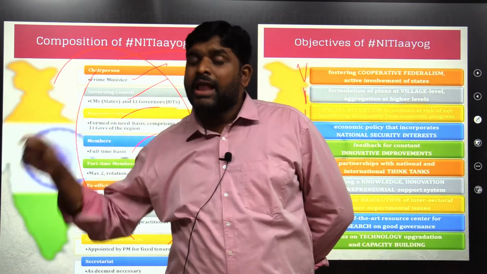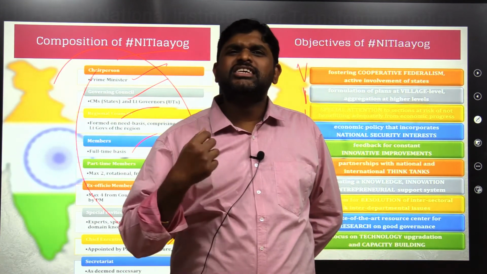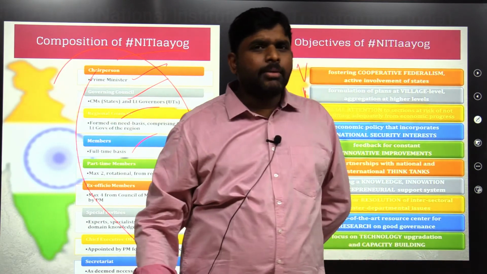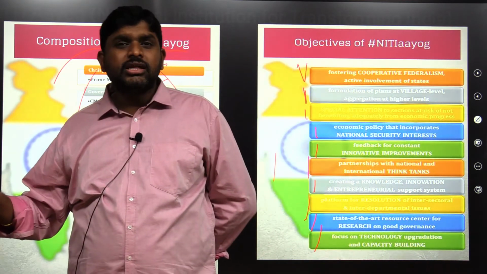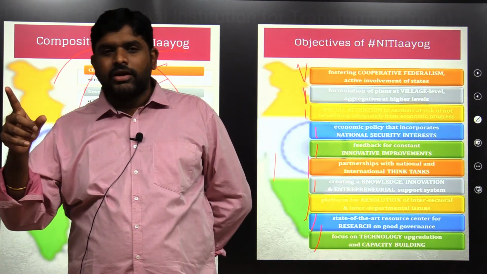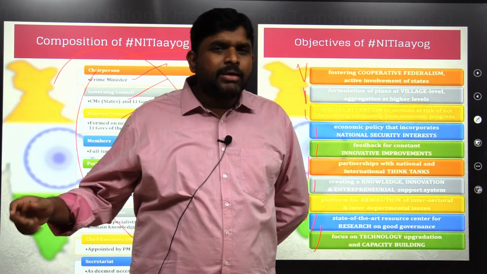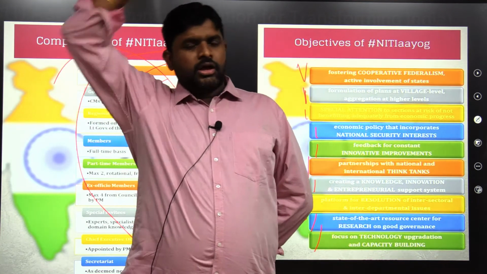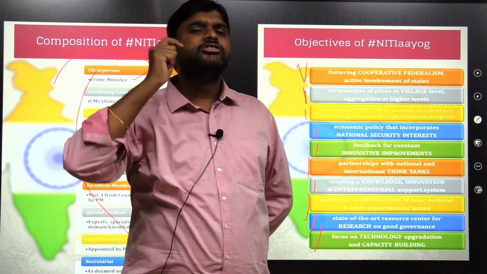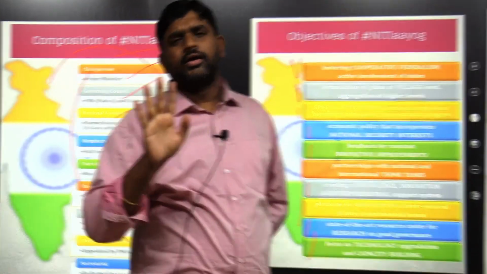Number two, the Planning Commission had the power to make policy. Niti Aayog is just a think tank. They will just recommend to the government. So, Niti Aayog is a recommendatory body and the Planning Commission was a policy making, budget allocating, implementation body. The other big difference is that the Planning Commission is centralized. All the powers are vested in the Planning Commission. Niti Aayog is not at all a centralized body. It is just a think tank.